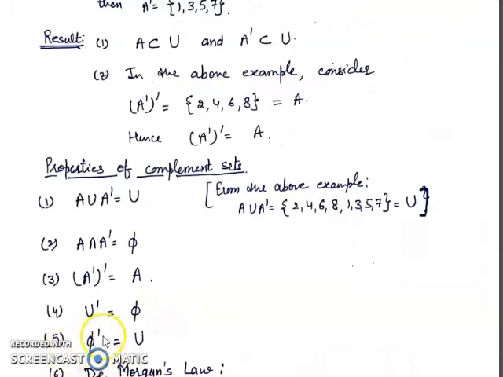Next, null set complement. Nothing is in the null set, meaning no element is in the set. So when we take its complement, we get all the elements of the universal set, because when the null set has no element, its complement means all the universal set elements, because from the universal set we cannot cut any element. So that will be equal to the universal set.